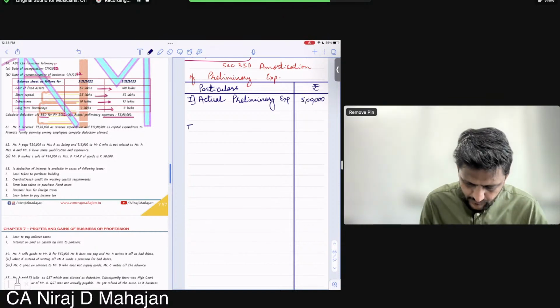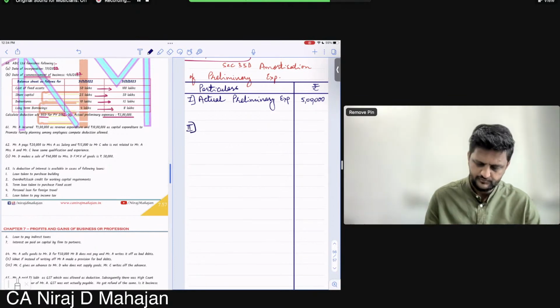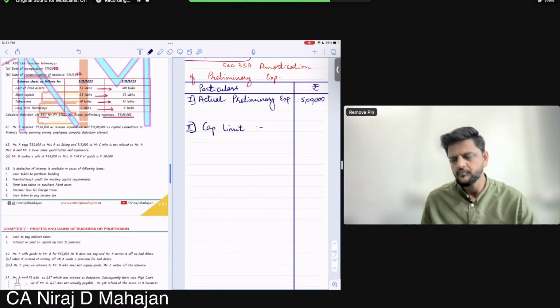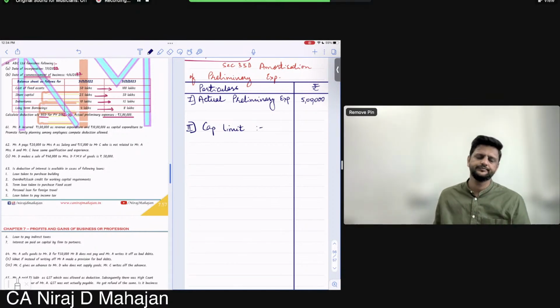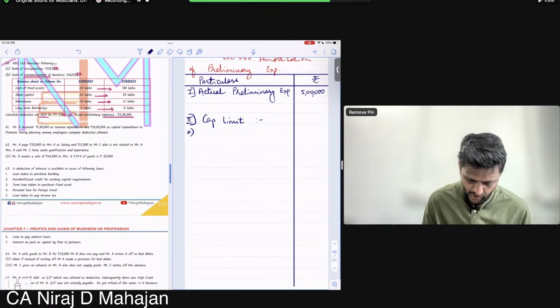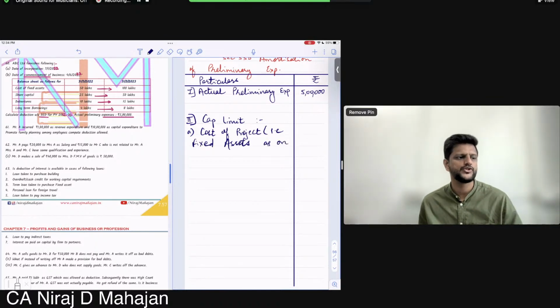Second, we are calculating the ceiling limit or cap limit. Cap limit is 5% of cost of project or capital employed, whichever is higher. So first, cost of project, that is fixed assets, as on which date?